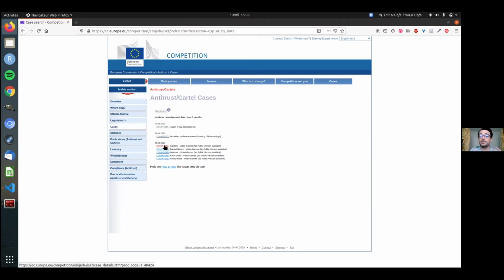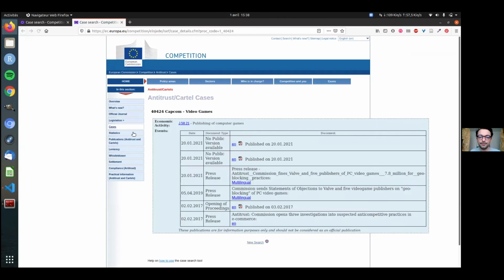So there should be a very large amount of information, a lot of documents, PDFs, decisions, and also some rulings about those cases. If I open it, I have a lot of information, but as you can see, it's not very well structured. We have stuff going here and there.